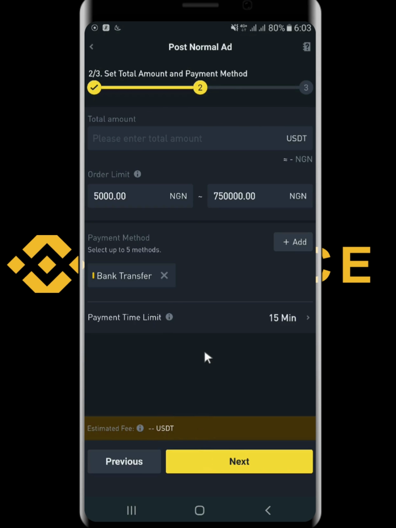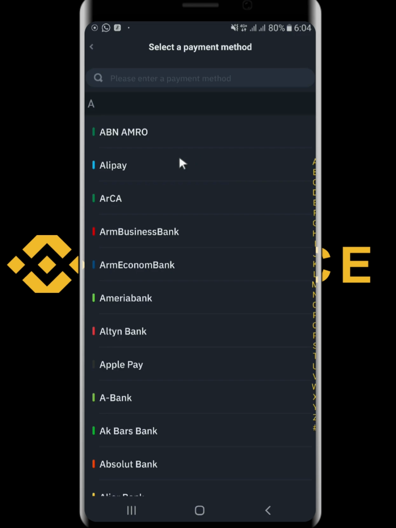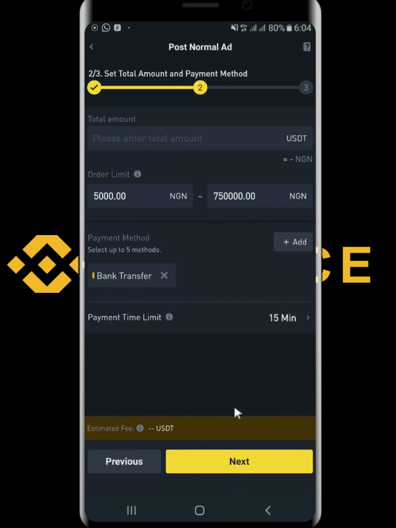After you've clicked on next, the first thing here is to click on payment method. How do you intend to receive the payment in P2P or to send money using the P2P? So right here you will see where we have add, right? You click on add. If you click on add, you will see the option to use bank transfer, or if you want to have other payments, all payment methods will display to you when you click on it, and then select them one after another. I'm using the bank transfer because that is what I want to use.